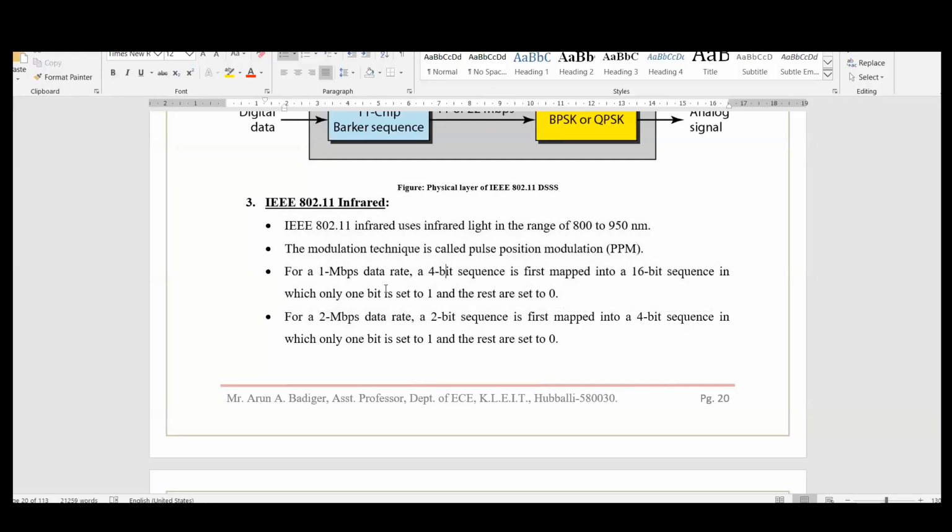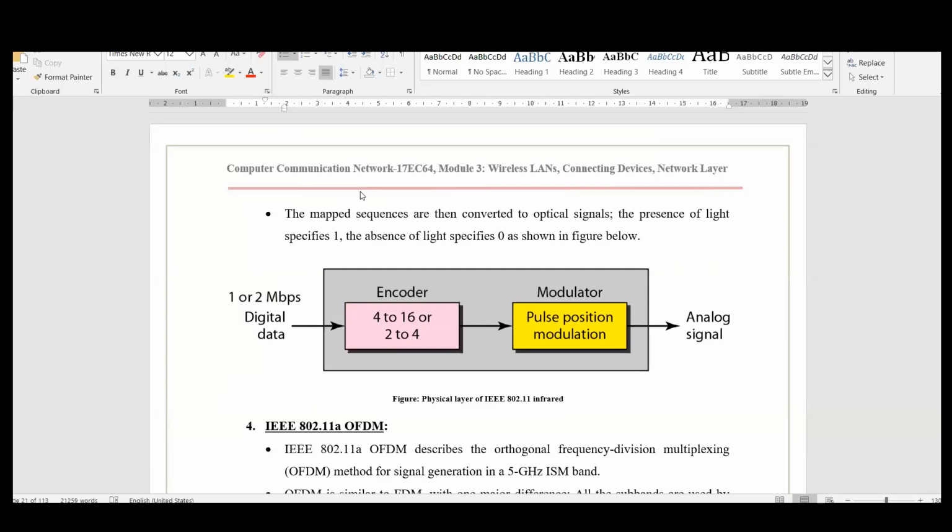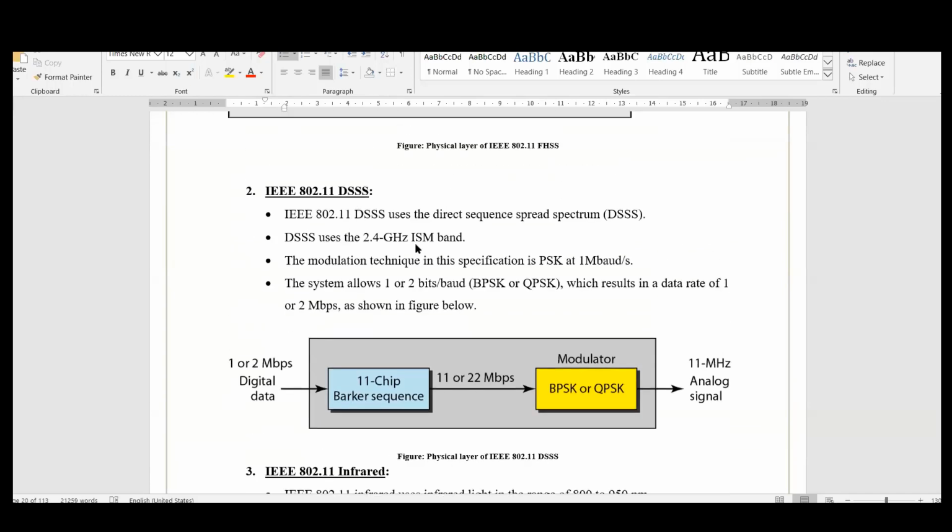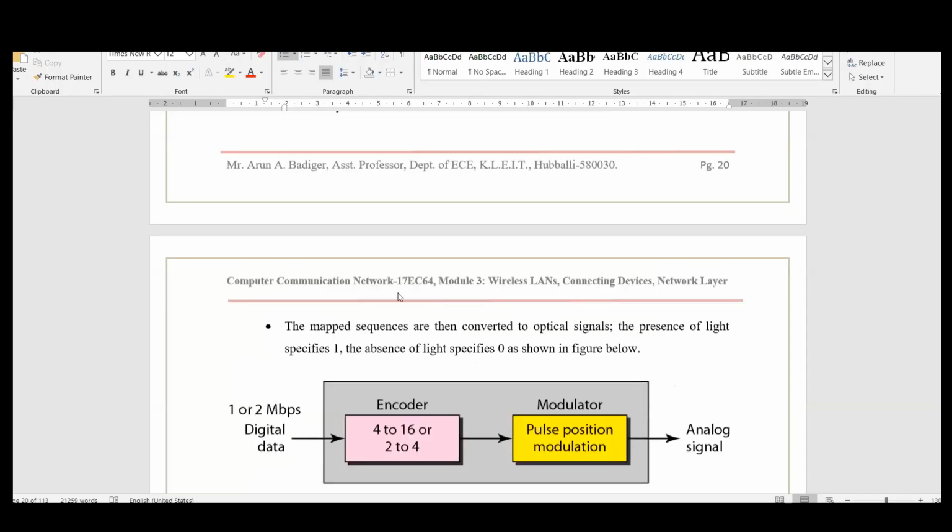Okay. In this also, the same method is being used. There are two methods. 4 to 16 means if I have 4-bit data, then it is represented as 16-bit data. If I have 2-bit data, that is represented by 4-bit data. We are increasing the number of bits, so the signal gets spread out. It's also one of the methods of DSSS. Instead of RF frequency, we are using just infrared.